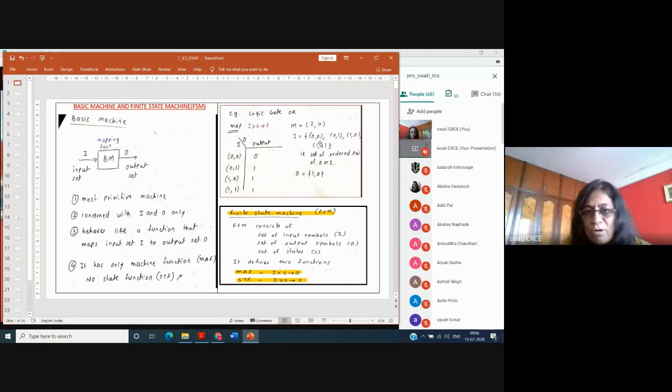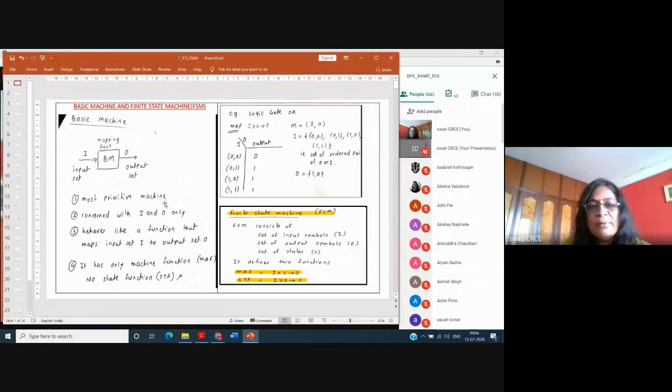Input can be one of these four elements and output can be either 0 or 1. So a basic machine is just a mapping function that maps your input to the corresponding output. That's all. It is the most primitive machine, a very basic machine.